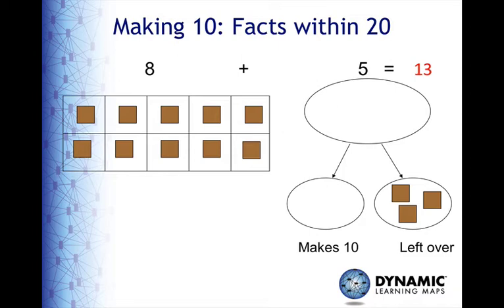What this means is that the student no longer thinks about 8 plus 5 as 8 plus 1 plus 1 plus 1 plus 1 plus 1, but rather can move to the tens work as illustrated in the diagram.